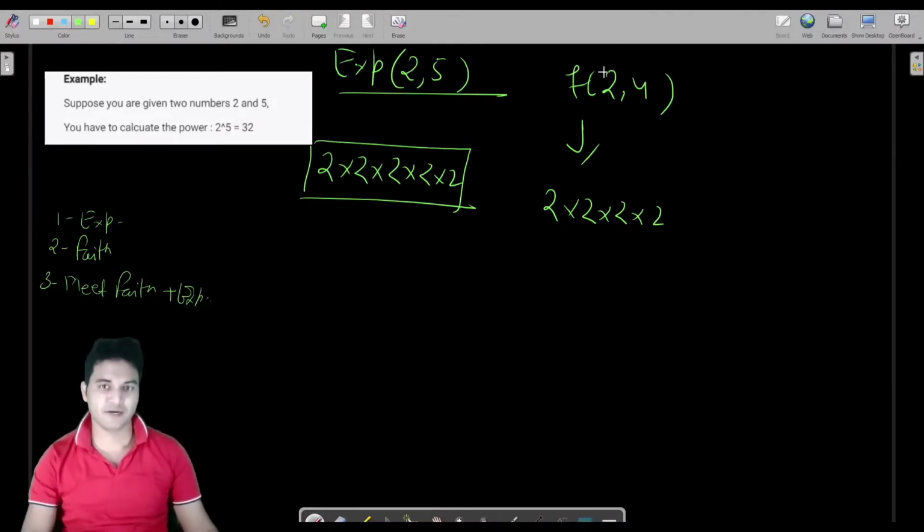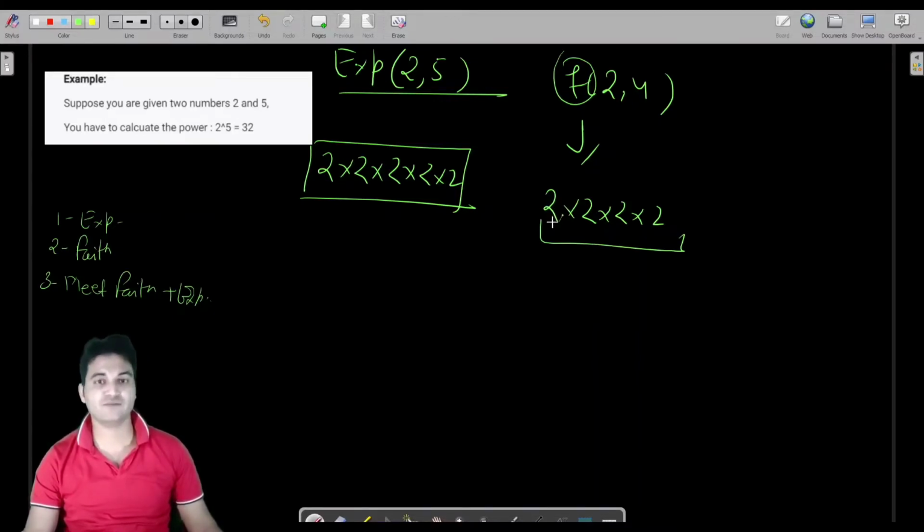But our faith is, if we pass a smaller input to the same function, then this would return the multiplication of 4 times of 2. So we have to multiply 2 five times, and f of 2, 4 will return to us the multiplication of 2 four times.